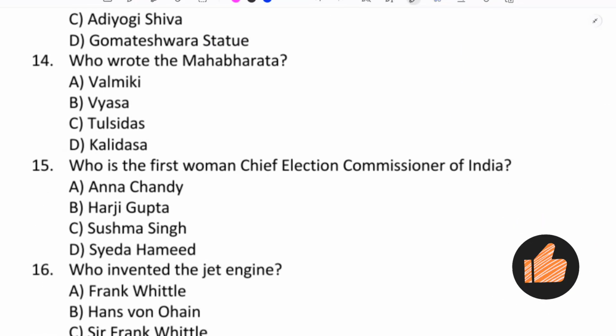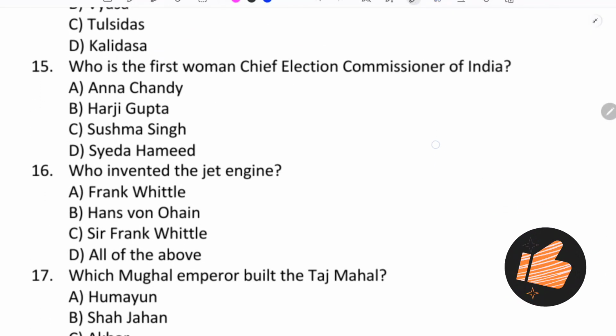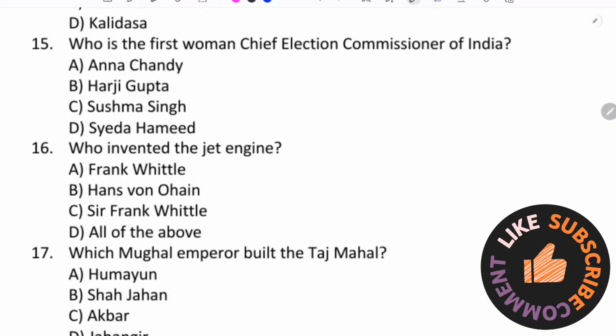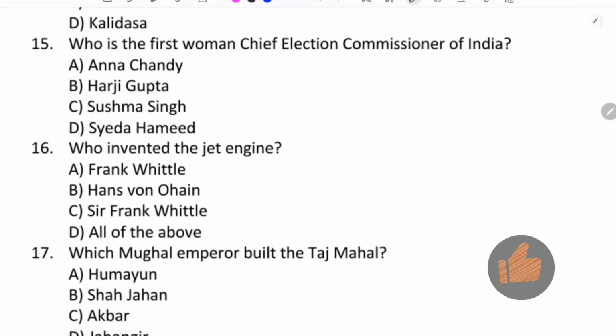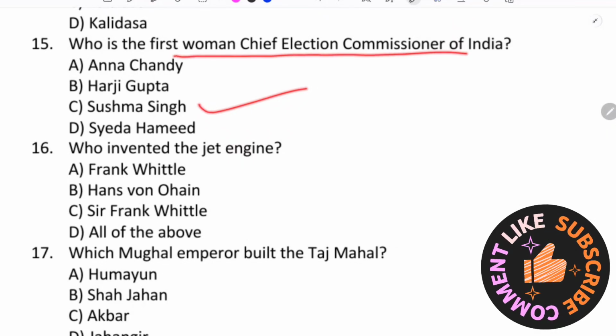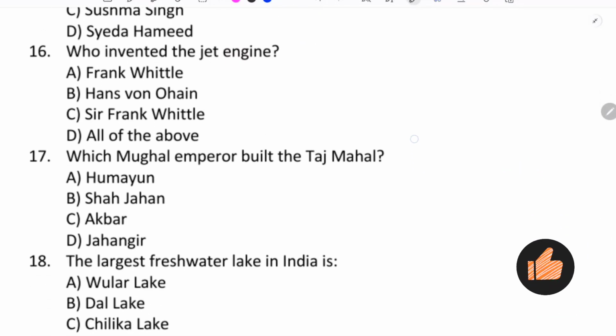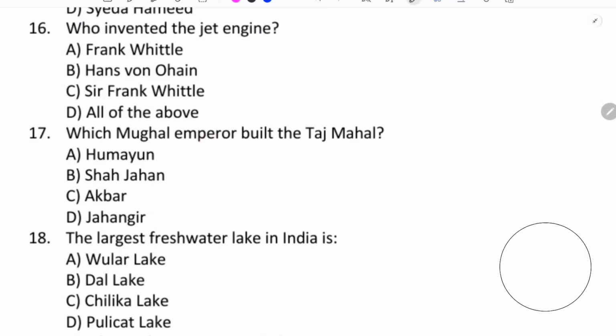Who wrote the Mahabharata? Valmiki. Mahabharata written by Valmiki. Who is the first woman chief election commissioner of India? Sushma Singh. First woman CEC. Sushma Singh. Who invented jet engine?